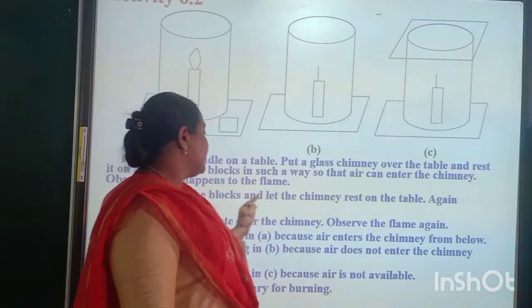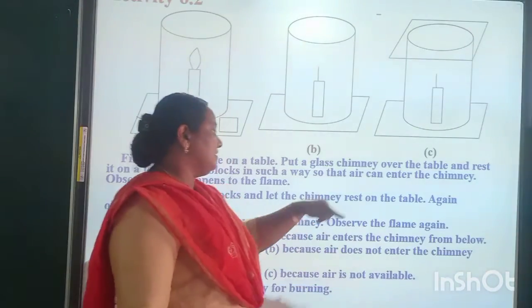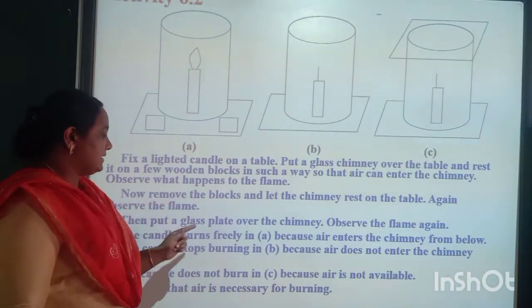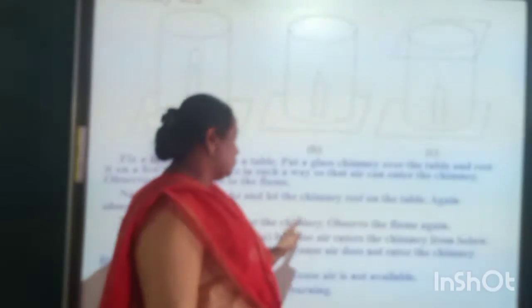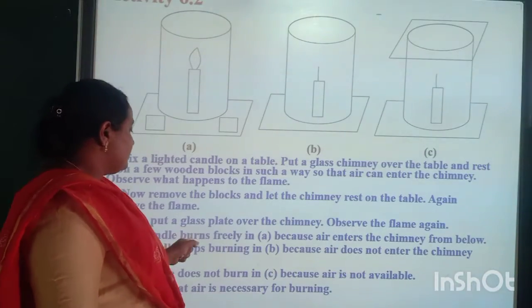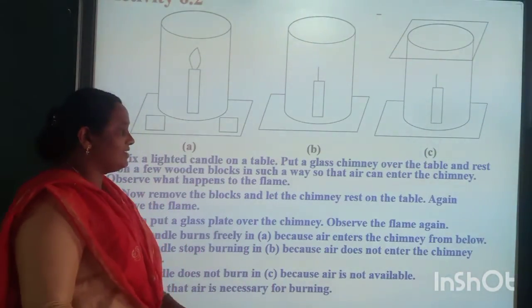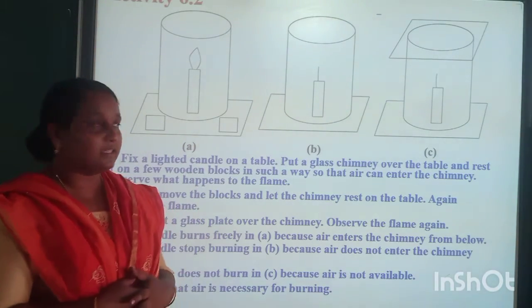Now let the chimney rest on the table. Again observe the flame. Then put a glass plate over the chimney. Observe the flame. The candle burns freely in air. This is the observation. Then this is the activity.